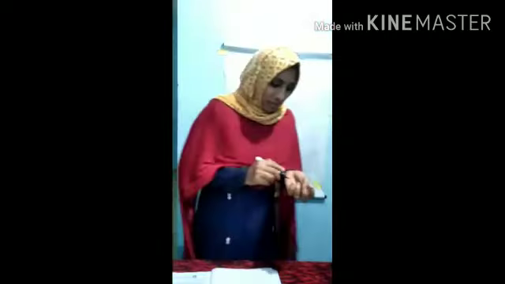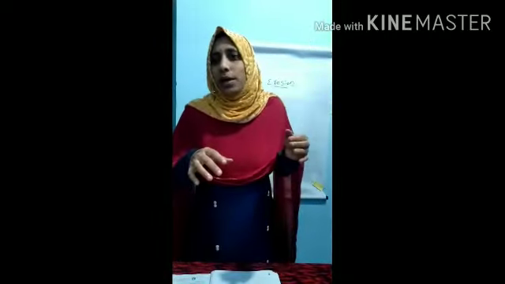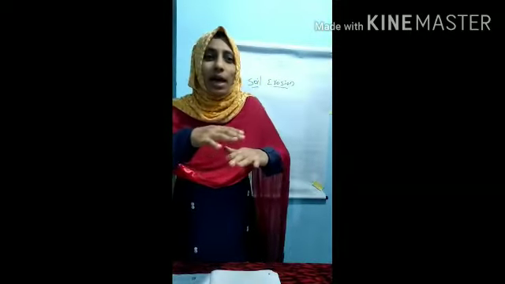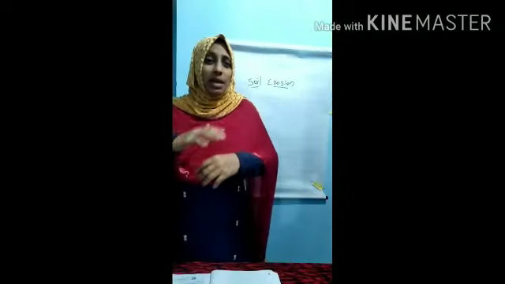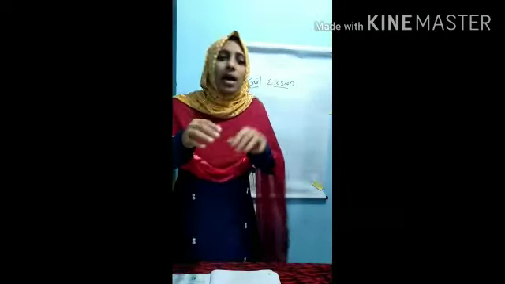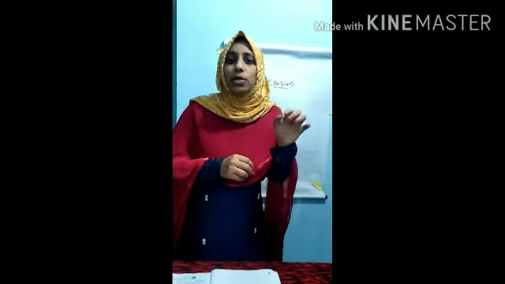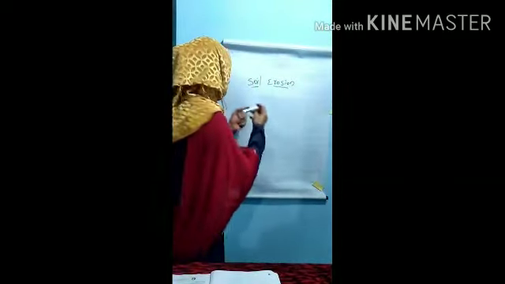Soil erosion. When the soil is forming, it settles down in layers. Many layers, and the top layer, the upper layer, is called topsoil.